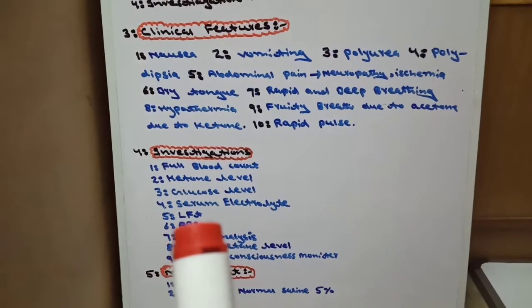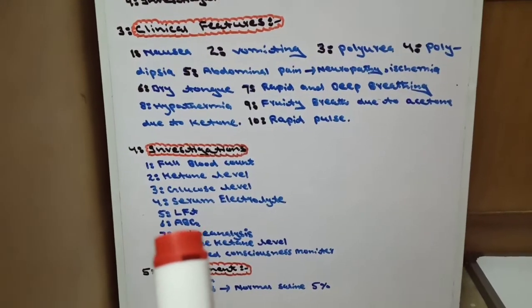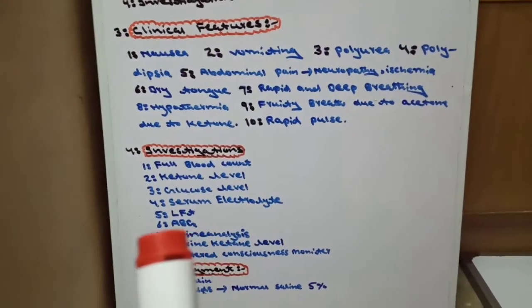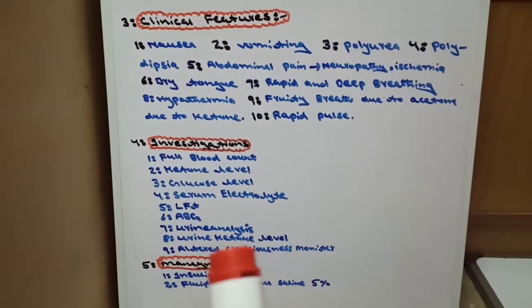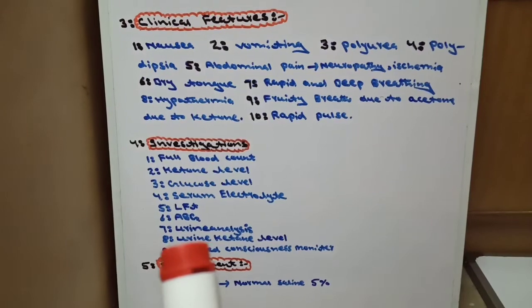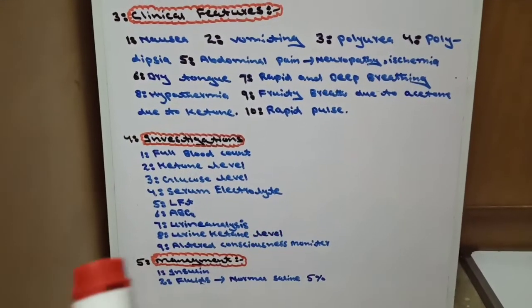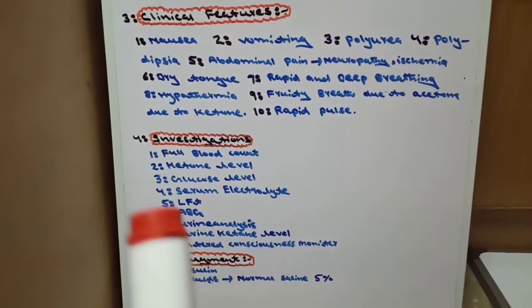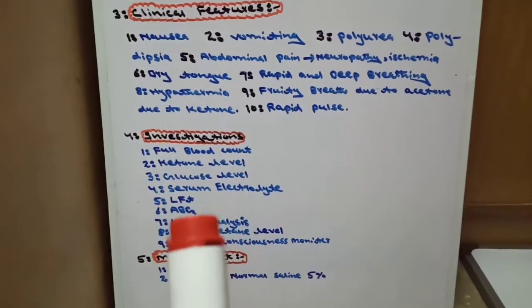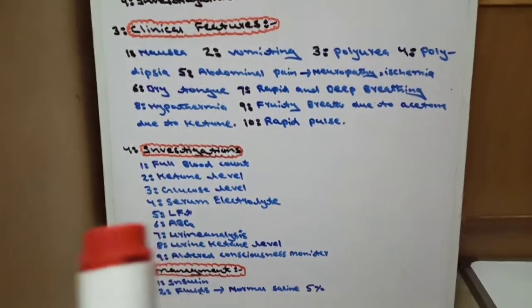Fifth is LFT, liver function test. Sixth is ABG, arterial blood gas to determine pH. Seventh is urine analysis. Eighth is urine ketone level. And ninth is monitoring of altered consciousness of the patient. These are the 9 investigations for diabetic ketoacidosis.